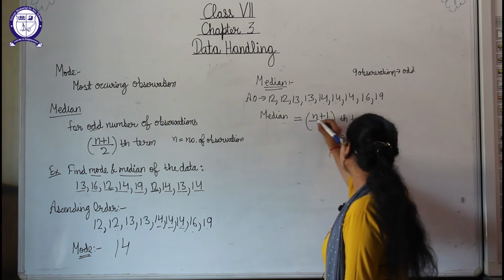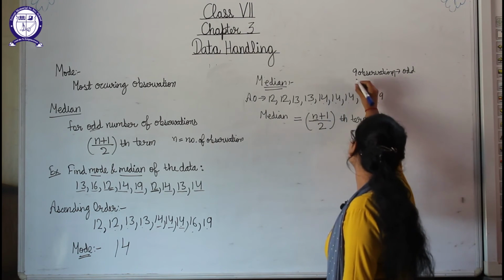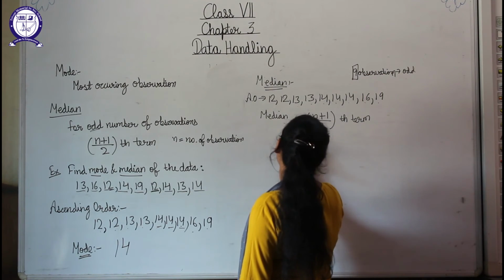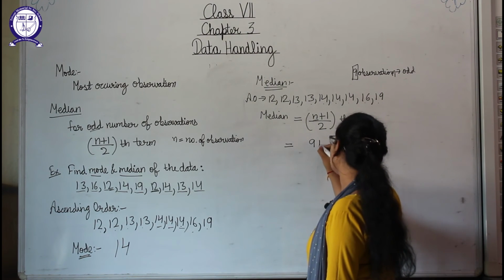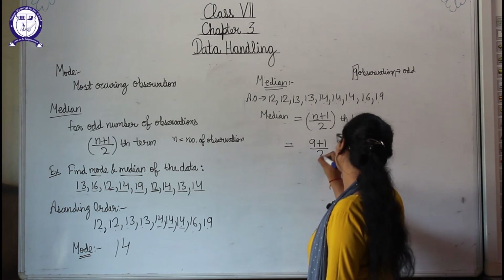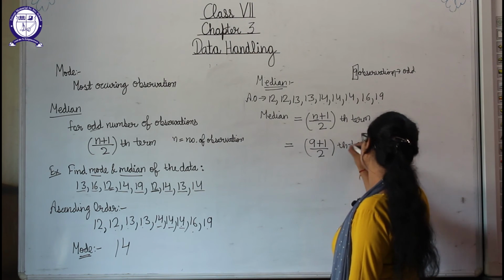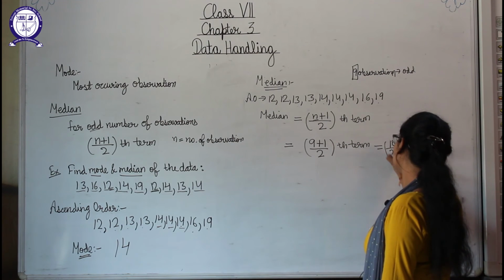So it will be n plus 1 by 2th term. Okay, so what is n? N is the number of observations. So number of observations are 9 here. Okay, so what will we write in place of n? We will write 9. So 9 is the number of observations, then plus 1 by 2th term. Okay, now 9 plus 1 is 10, and then by 2th term.